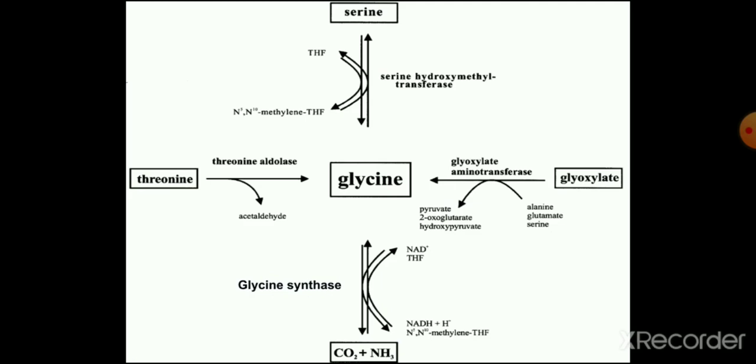Then glyoxylate, by transamination reaction, that is, glyoxylate combines with alanine to form pyruvate and glycine, or glyoxylate combines with glutamate to form alpha ketoglutarate and glycine, and then glyoxylate combines with serine and, using the aminotransferase enzyme, it is converted to glycine and hydroxypyruvate. So this reaction from glyoxylate to glycine is by an aminotransferase enzyme. So the glycine is formed and the corresponding keto acids are also produced. So these are the 4 steps by which glycine is synthesized.